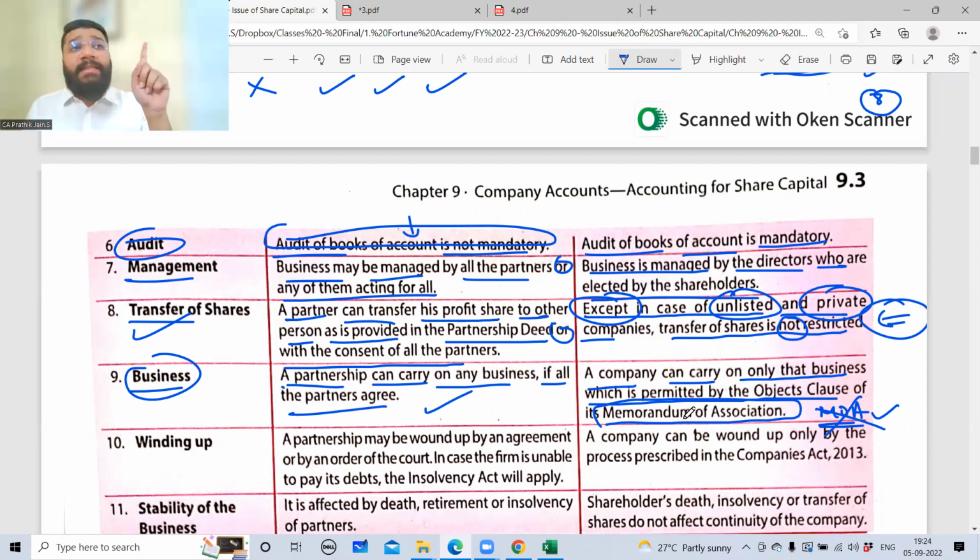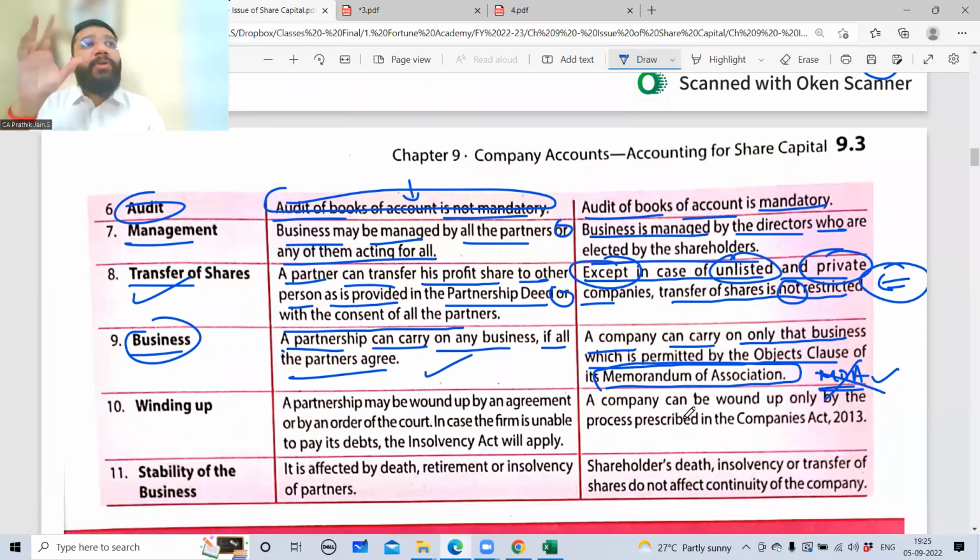Registration of partnership is possible only in LLP, because LLP is registered. A normal partnership is not registered anywhere. Am I clear? For LLP also, the rules are similar to companies. Somebody asked me something. Yeah, LLP, if you see, the majority of the rules and regulations for LLP come from the Companies Act. Though LLP has its own act, similar rules have been given to them also. But let's not discuss LLP.